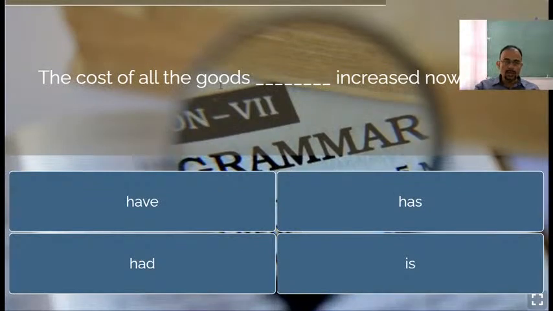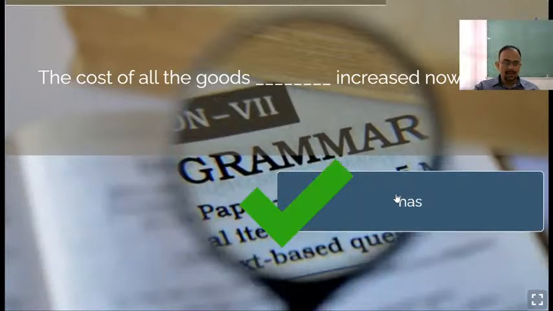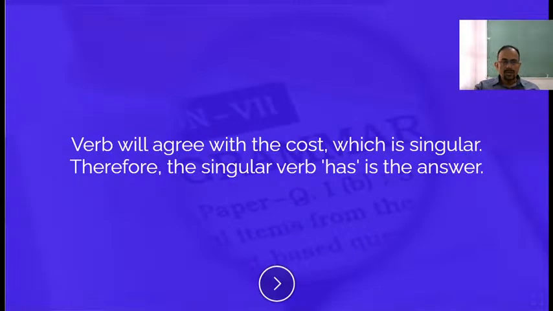The cost of all the goods. Here the verb will not agree with goods, but with cost, which is third person singular. So the cost of all the goods has increased nowadays, right? The verb will agree with the cost, which is singular. Therefore, the singular verb has is the answer.